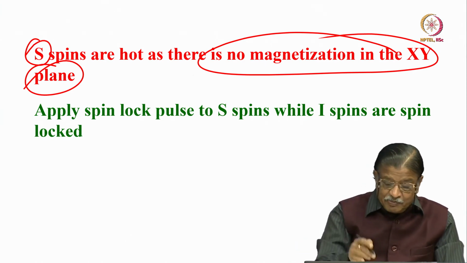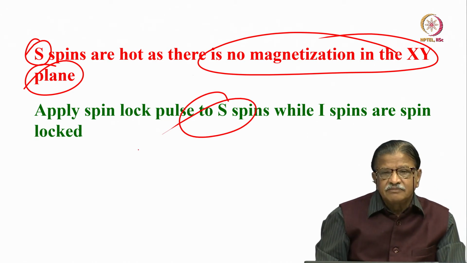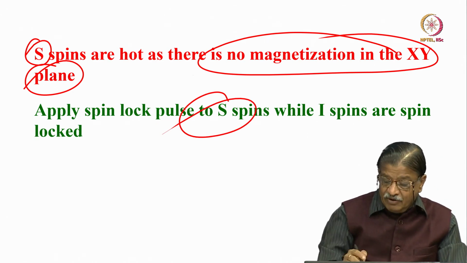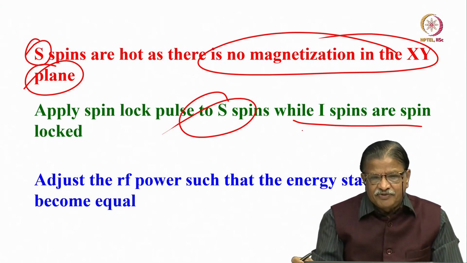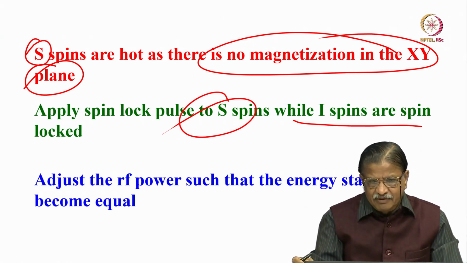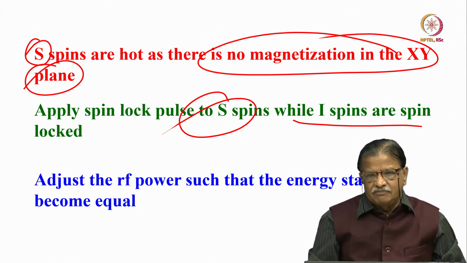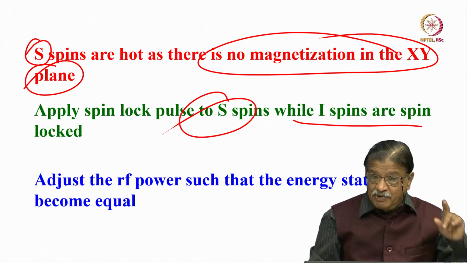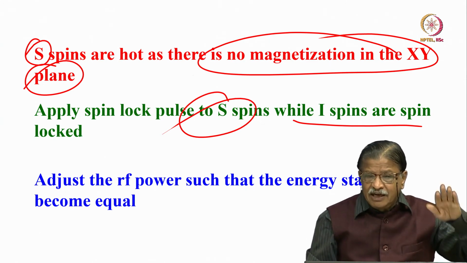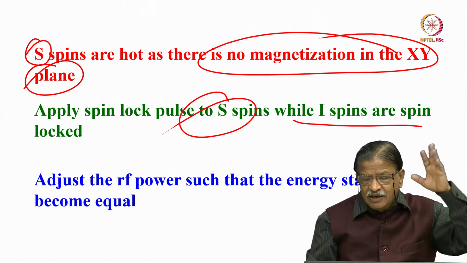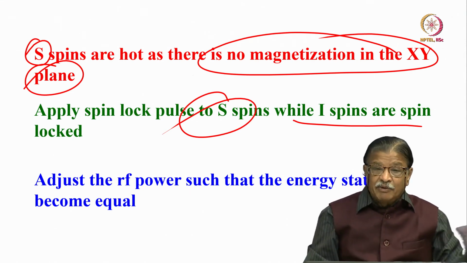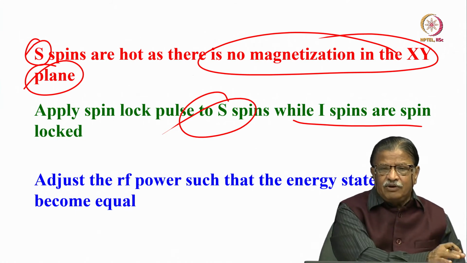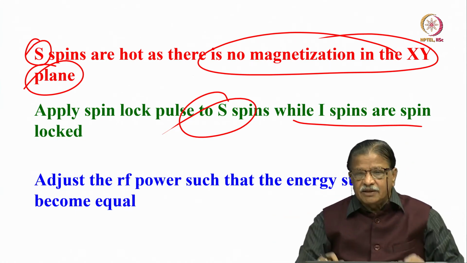So apply now a spin lock pulse to S. What will happen? When these I spins are locked, at the same time apply an RF pulse on the S spins, carbon 13. Now you adjust the RF power and equate them. What is going to happen? S spin, because of no net magnetization, is at infinite temperature because you can say the population difference is 0, it is a saturated state. But proton is at cold temperature, very cold. Now carbon is very hot.